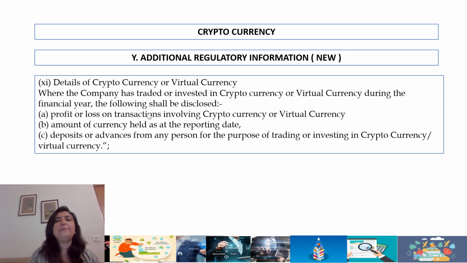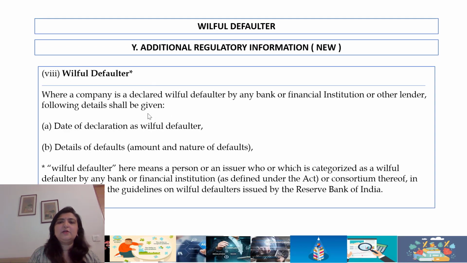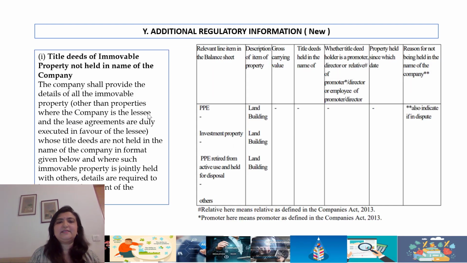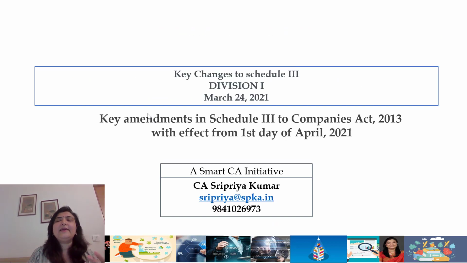So it's important. And details of cryptocurrency or virtual currency, which is gaining a lot of momentum these days. They want very specific disclosures on profit or loss, amount of currency, deposits or advances. So again, this Schedule 3, if I want to summarize, does three things, which is exactly what the Companies Act stands for. ACT. This was mentioned by a very eminent banker in a presentation. It stands for accountability, corporate trusteeship, and transparency. It's a huge change in terms of Schedule 3.